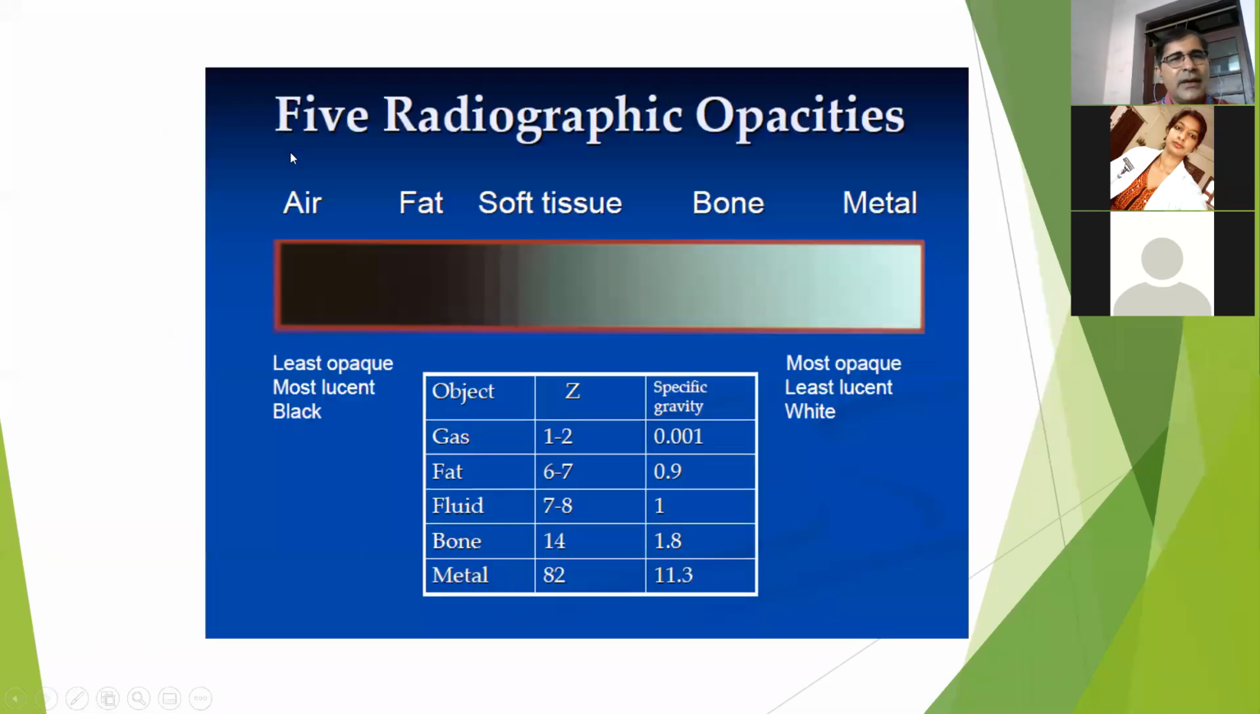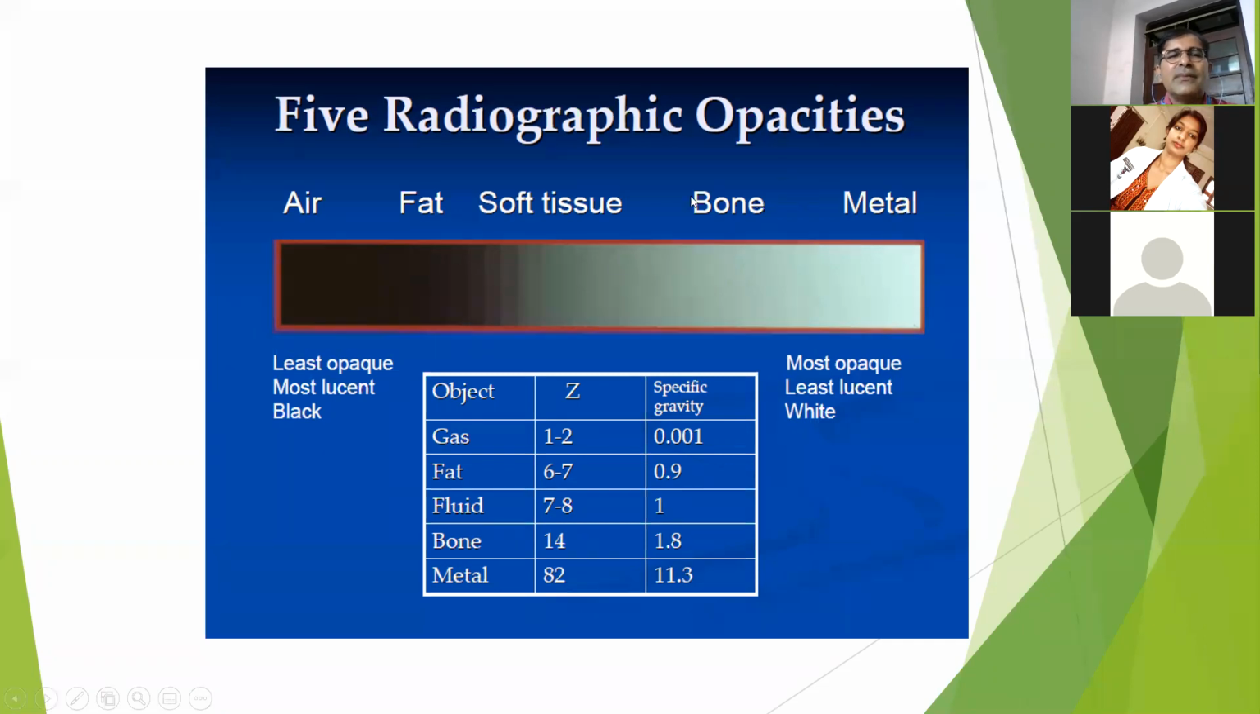There's two terms. Okay. So now you see here, through here most of the X-ray gets passed through, so it appears as black. Fat, as compared to the air, absorbs X-ray more than the air, so it appears as gray.